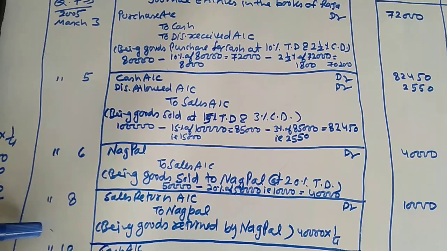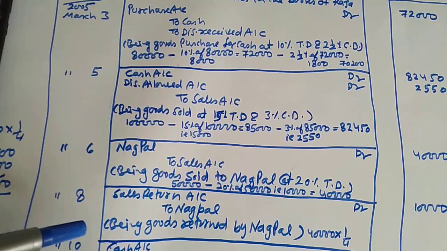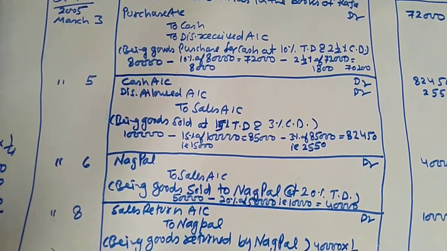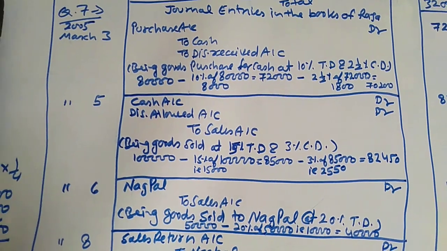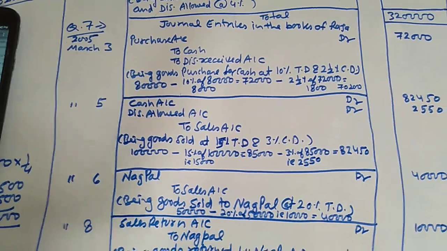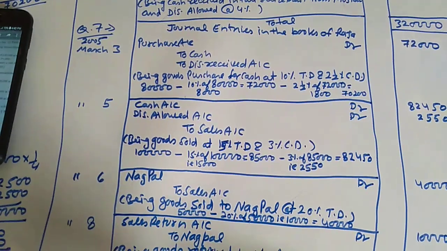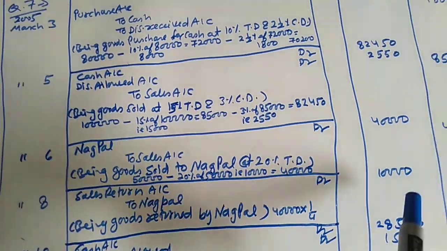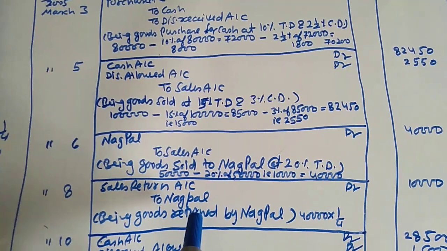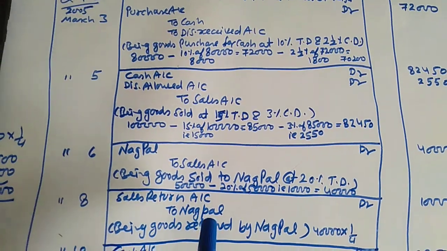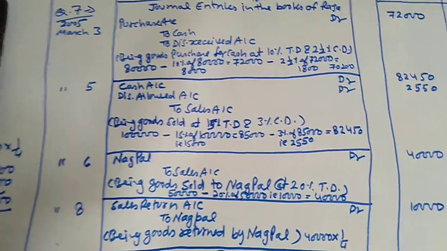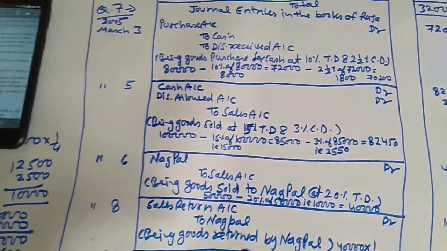On March 8, Nagpal returns one fourth of the above goods. Means 40,000, and one fourth of 40,000 is equal to 10,000. Sales return account debit to Nagpal. Nagpal returns goods to the businessman. That's why Nagpal is the giver, and we are crediting Nagpal.